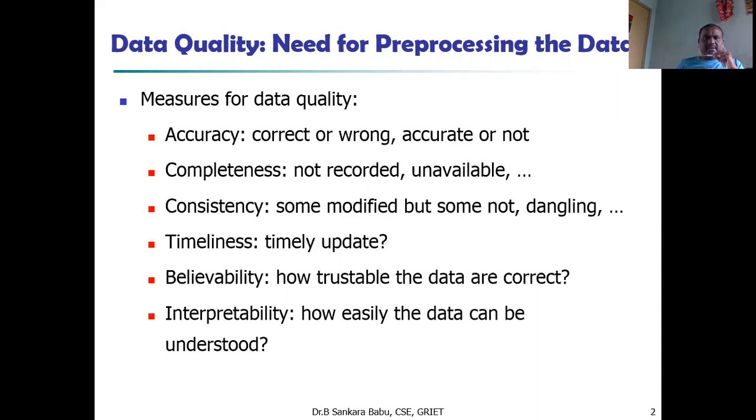Measures for data quality: accuracy, whether the data is correct or wrong, accurate or inaccurate. Completeness, whether it is recorded or not recorded, unavailable. Consistency, some modified but some not, dangling. Timeliness, whether it is updated timely, from time to time or not. Believability, how trustable the data is, whether it is correct or not. Interpretability, how easily the data can be understood.